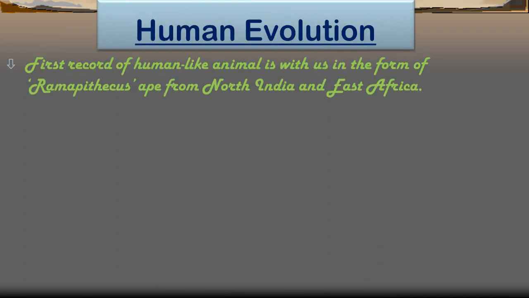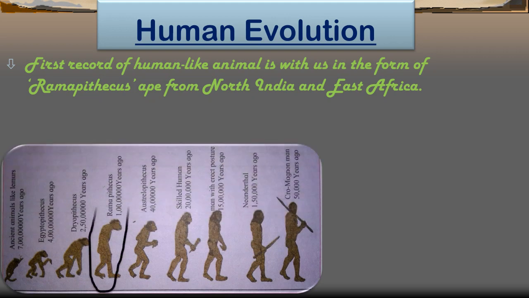Alright, now the first record of a human-like animal. The first record of a human-like animal is with us in the form of a Ramapithecus ape from North India and East Africa. So this is the Ramapithecus ape, which evolved about 1 crore years ago.